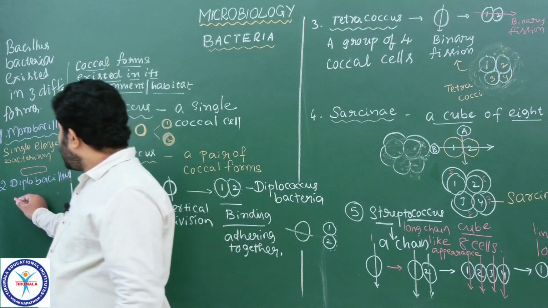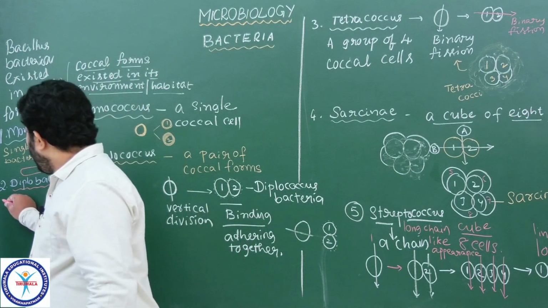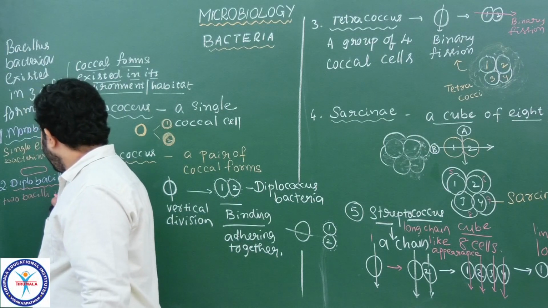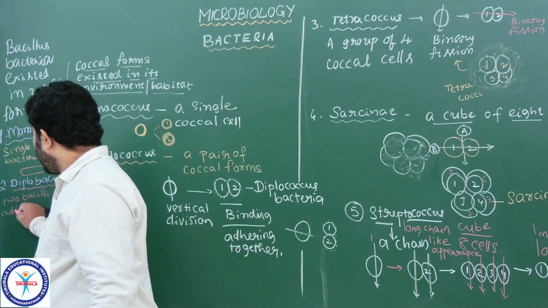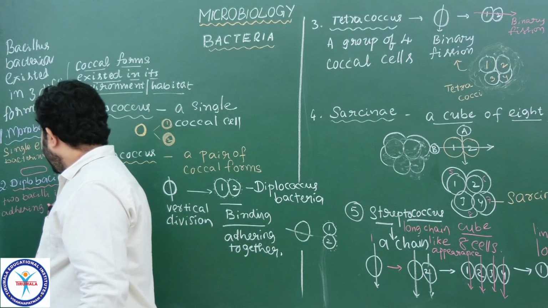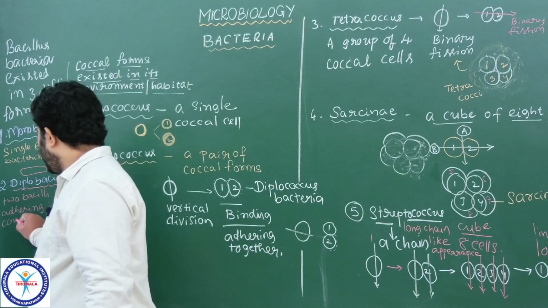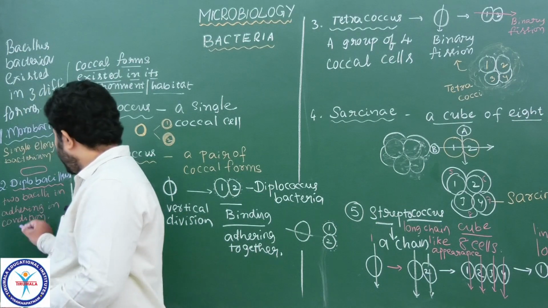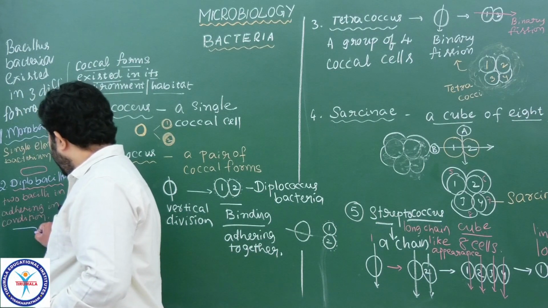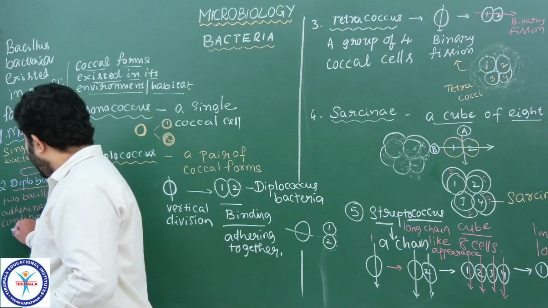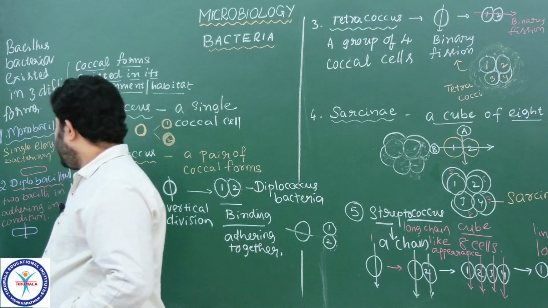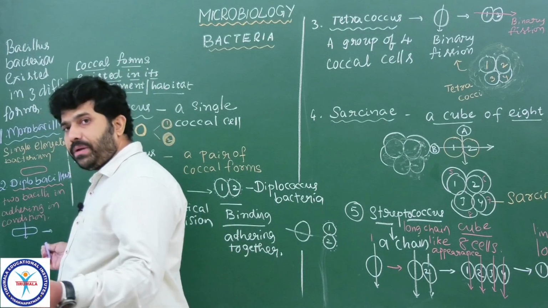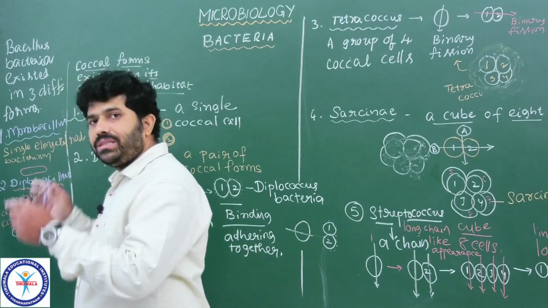Understood? Diplo means 2. So here 2 bacilli are in an adhering condition. One to another they are binding like this. Please draw the diagram. Suppose initially it is a single bacterium which undergoes binary fission in this direction. Then what happens? 2 daughter cells will be formed. Then these 2 do not get separated into monobacillus. Those 2 remain attached.